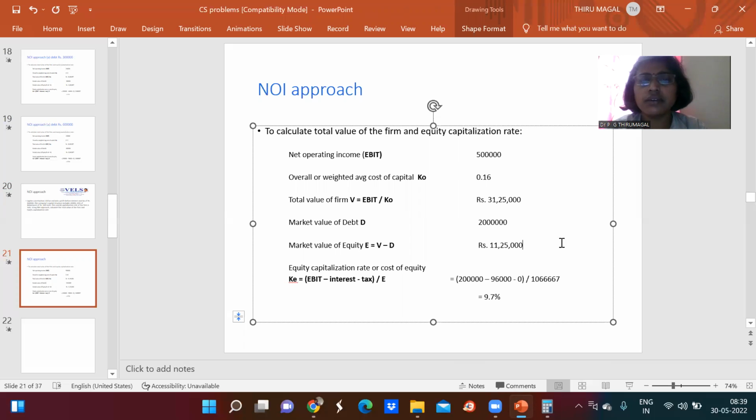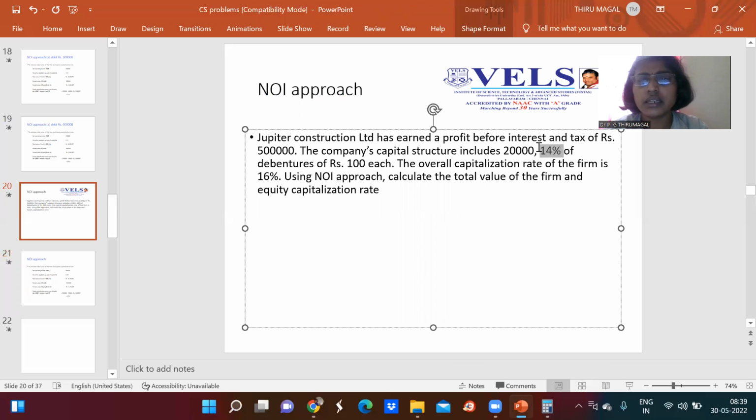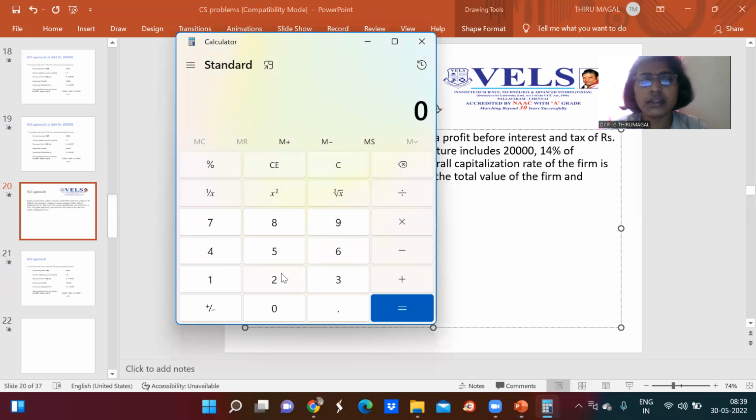So now we can find out the equity capitalization rate. For the equity capitalization rate, we need to use this formula: EBIT 5 lakhs minus interest. How do we calculate the interest? In the 20 lakhs, 14% is the interest rate. So if you calculate, 20 lakhs multiplied by 14% divided by 100 is 2,80,000.